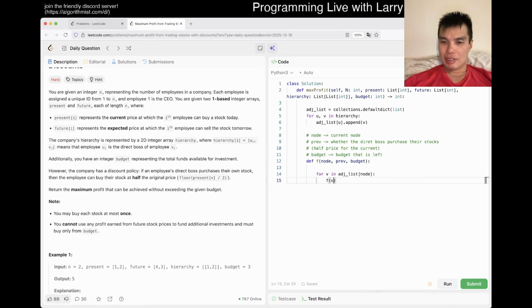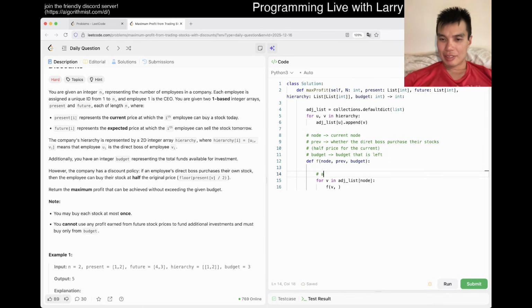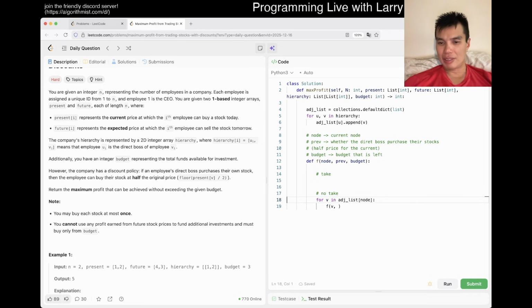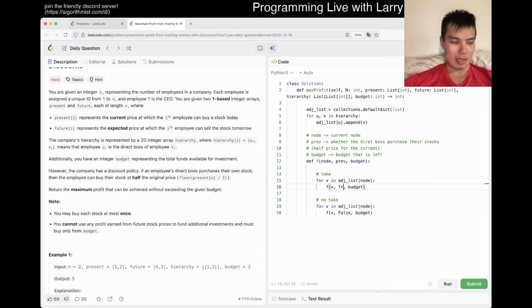The previous depends on whether we bought or not buy. So tick, no tick, and then maybe we just have two loops. It doesn't really matter. One of them is no take is false, and then budget is budget, or take would be like, I mean these are skeleton code for now, just to be clear. I'm just using it to explain what I want to do, right?